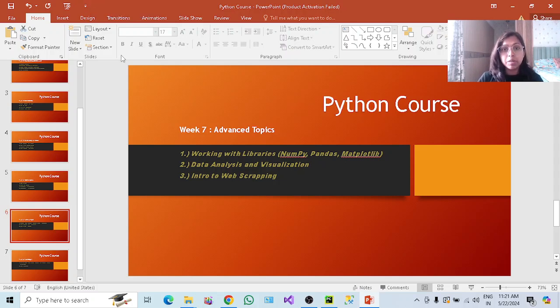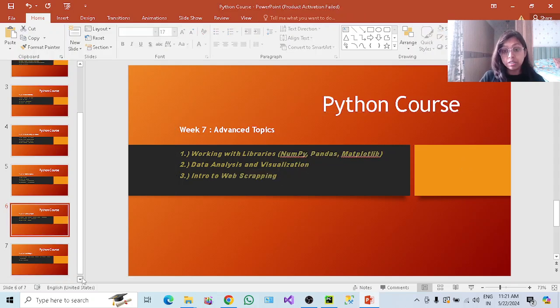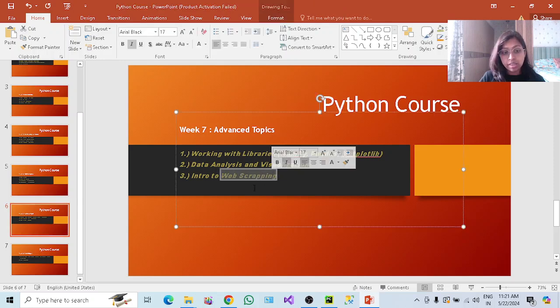In order to minimize your work, a number of libraries are already present, which we can make use of. I have listed the very famous ones here: NumPy, related to numbers, Pandas, related to files, and Matplotlib, related to graphs. Then we will understand web scraping. That is also very important. If you learn Python, you have to learn this as well.